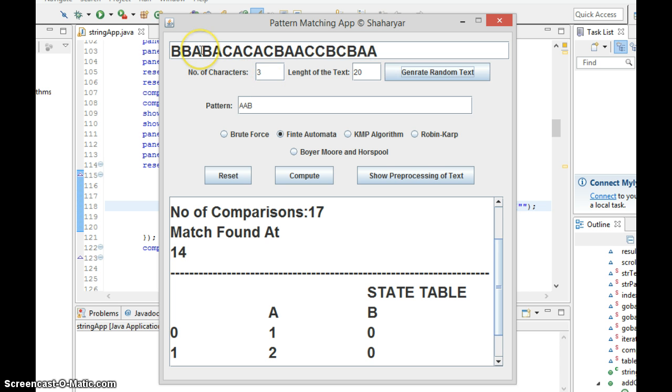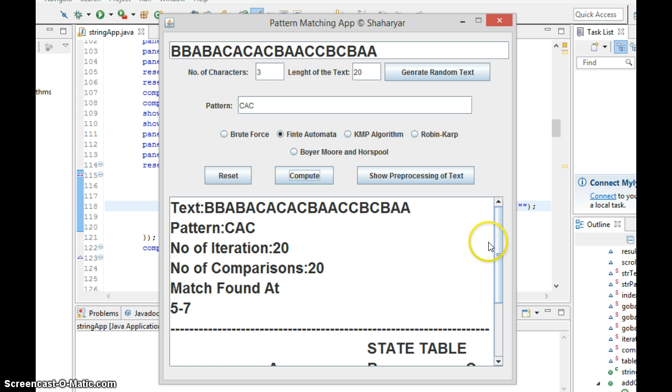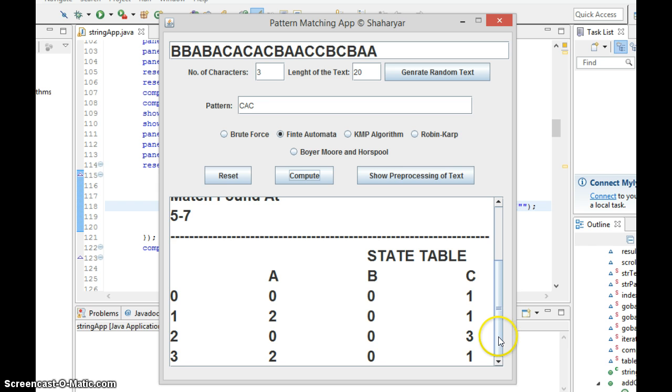I suppose I want the pattern to be C. I want to search this one for this case. Compute. Let's see. The number of iterations is 20, and the number of comparisons is 20, because it's taking linear time. It depends upon the length. Match found at index 5 and 7. Cool. And it built a state table.